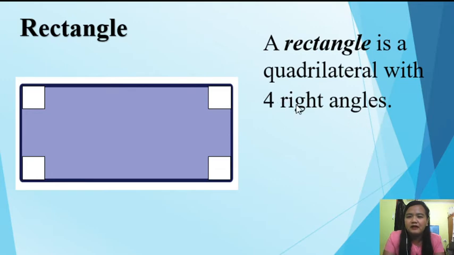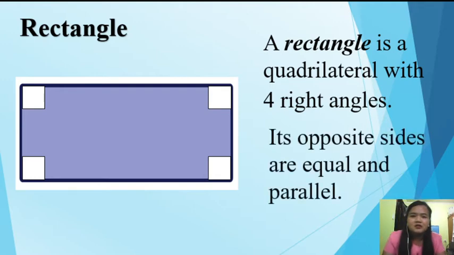When we say right angles, the measure of each angle is ilan? Very good. It measures 90 degrees. So, when we say right angles, it measures 90 degrees. So, in a rectangle, we have 90 degrees, 90 degrees, 90 degrees, 90 degrees, a total of 360 degrees in a quadrilateral. Okay. Next, its opposite sides are equal and parallel.